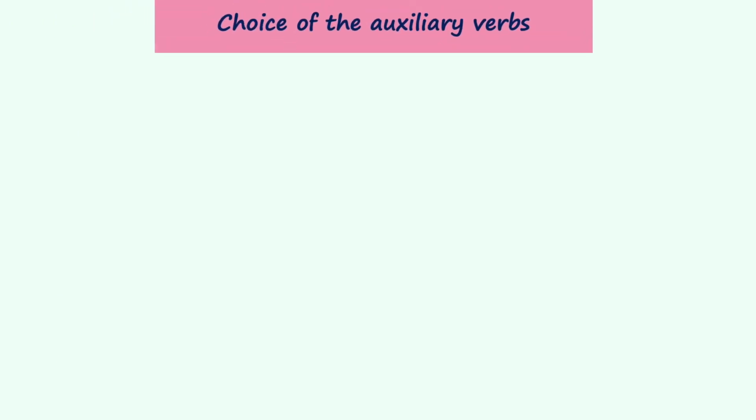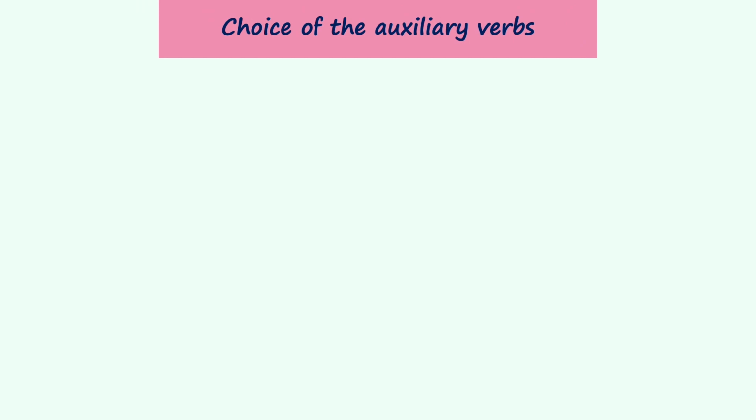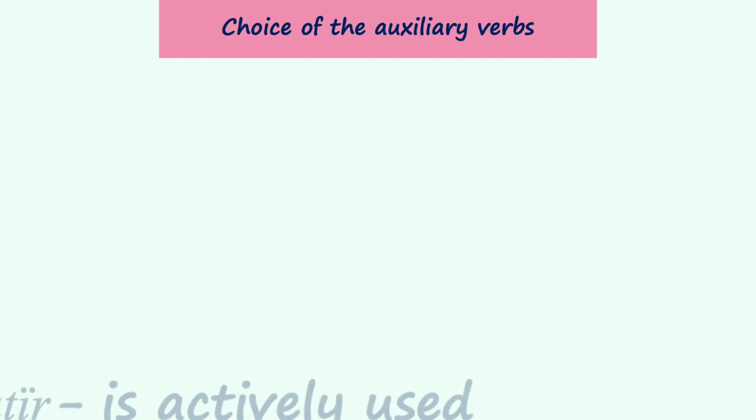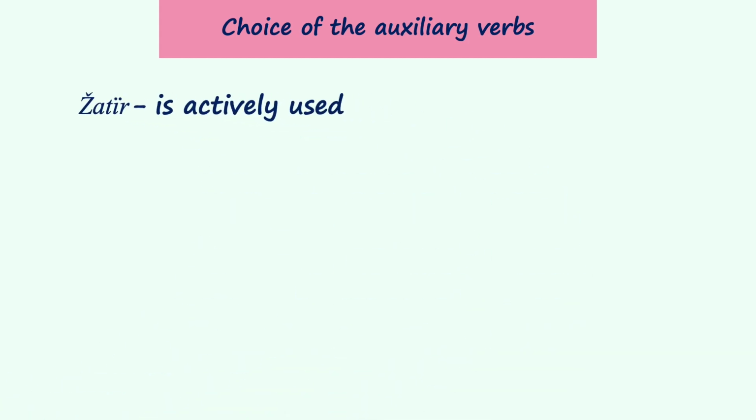At this point, you might ask, how can I choose the auxiliary verbs and when can I use otur, tur, жатыр or жүр? The answer is that it is your call. You can use whichever you want to use. I can give you a little heads up. You can always use жатыр, which is the most active among those four verbs, and it can combine with most of the verbs as well, being used often in spoken language.